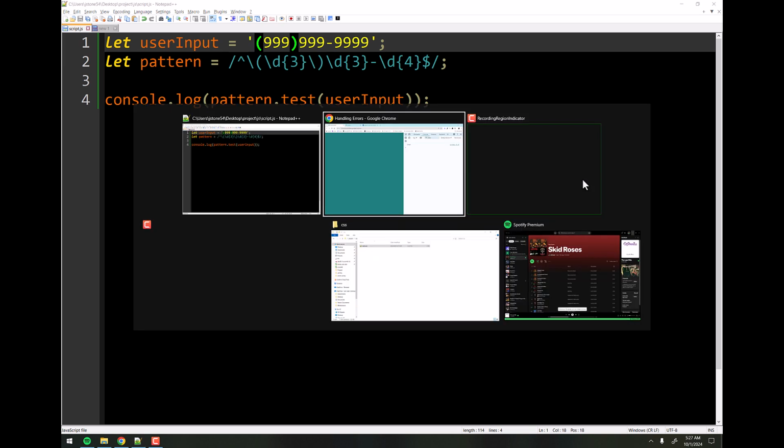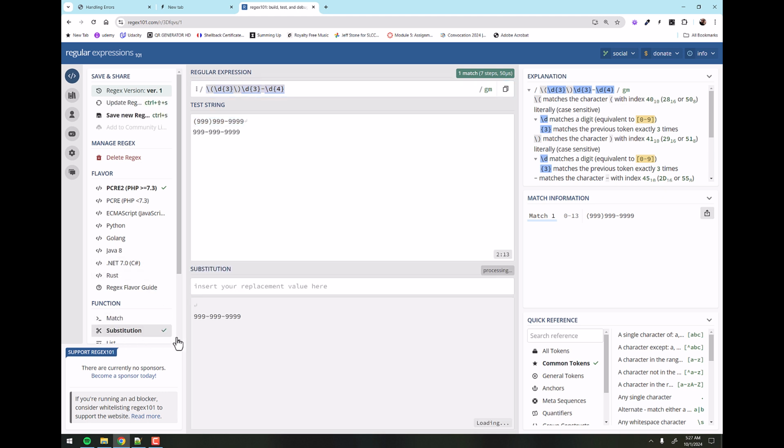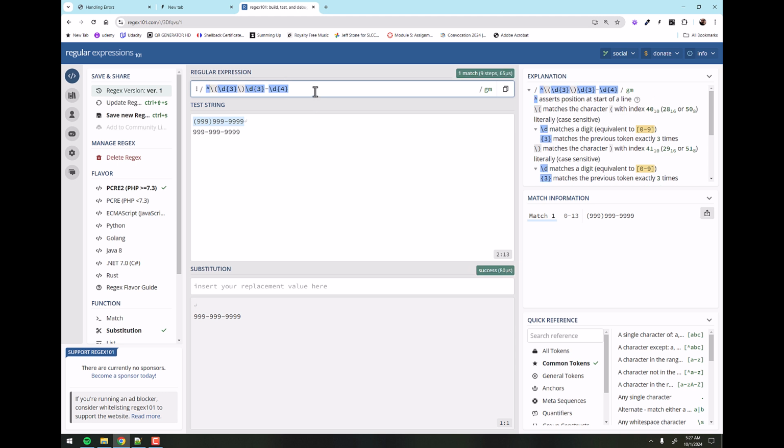Okay, so let's go back to that tool here and see. So if we open up the substitution link down here and we look down here, right now, none of these are grouped, right? So I'm going to go ahead and update this regular expression to have our caret that we didn't have in it before and the $ sign that we didn't have. All right, so now it matches our code. But now what I want to do is group the 999 that's inside the parentheses and then the 999 after the parentheses and then the 999 after the dash. So I want each of those in a group, right?